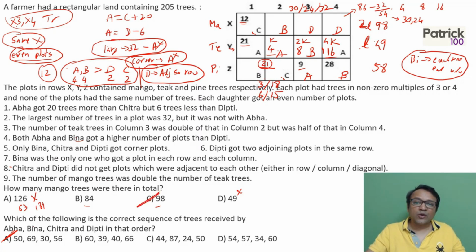Now using the answer for the second question, let's try to fill up the data which is there. So I know D has got 56. The only way you can get 56 is 24 and 32. So this is 24 and 32 trees. I don't know which is which, but 24, 32. Which means B would have got 30. So B has got 30.